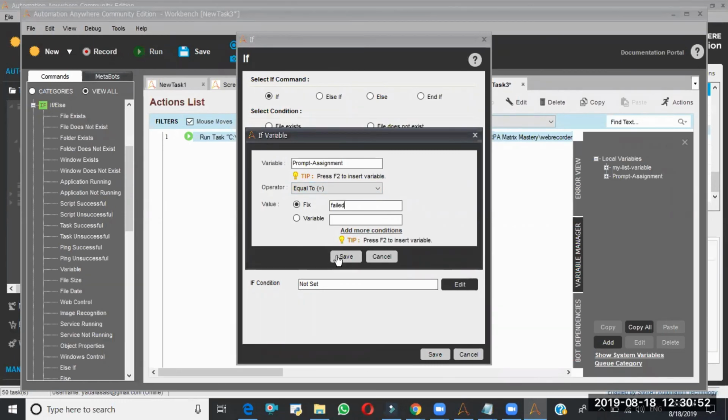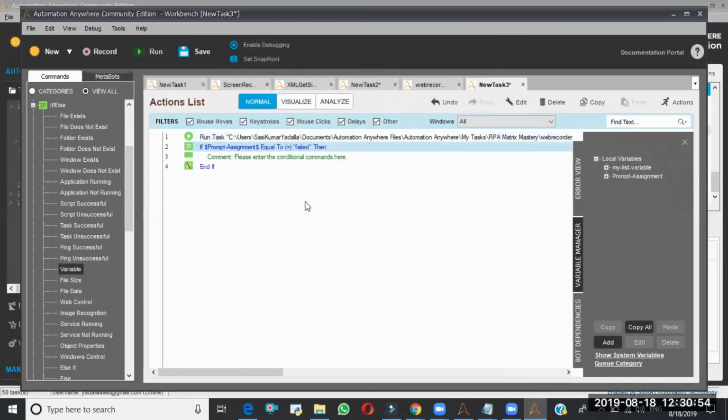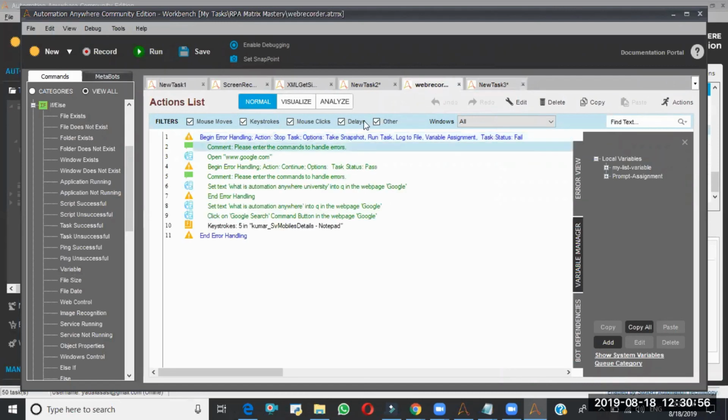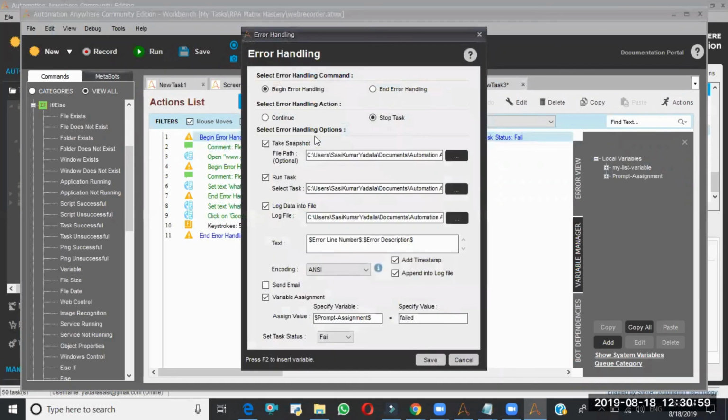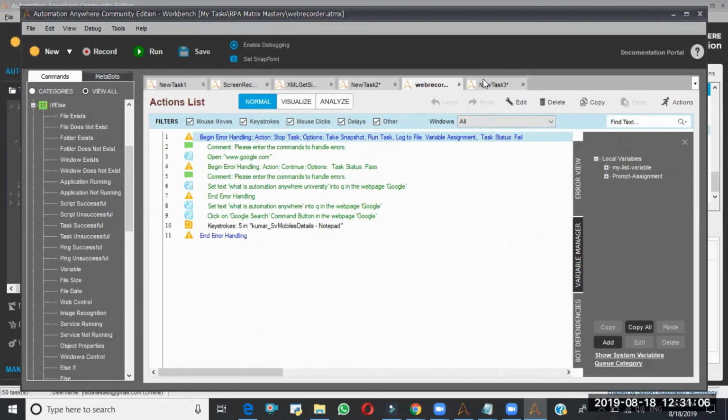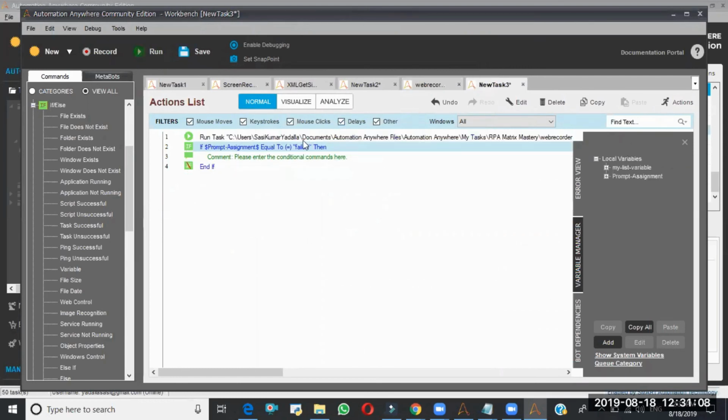When will this value become failed? Whenever we got an error in this particular task, only then will this value be assigned to the prompt assignment. Otherwise, this value, failed, is not going to be assigned to the prompt assignment. So whenever this value is failed, immediately this bot will understand, okay, this subtask has failed due to some issues. So in this if block, we will run the cleanup task and take care of the required actions. In such kind of situations, we will use this variable feature. So this is about error handling.